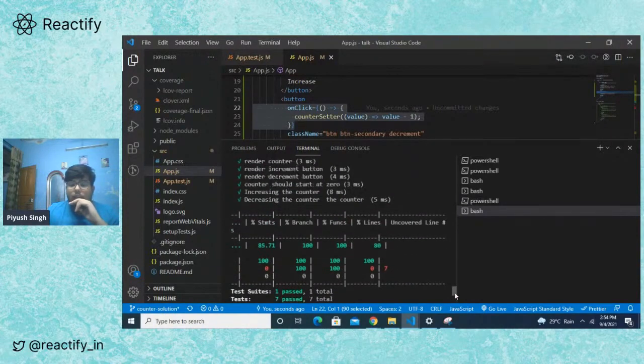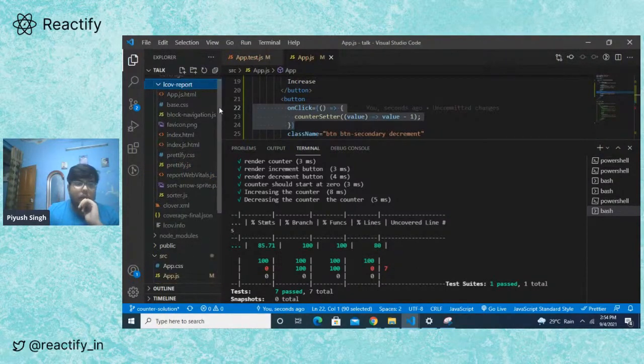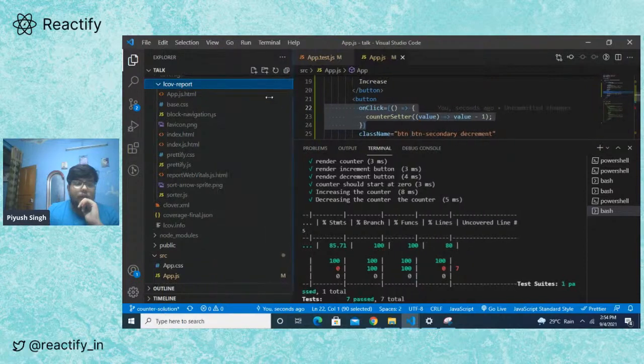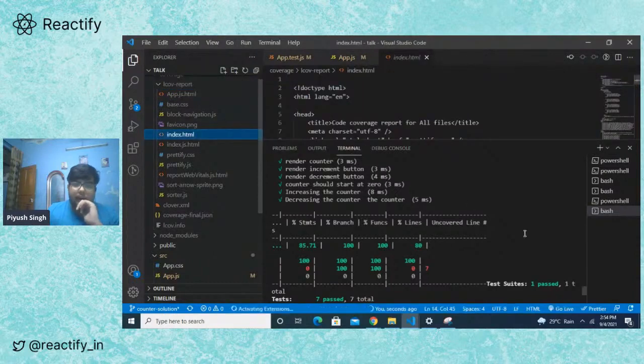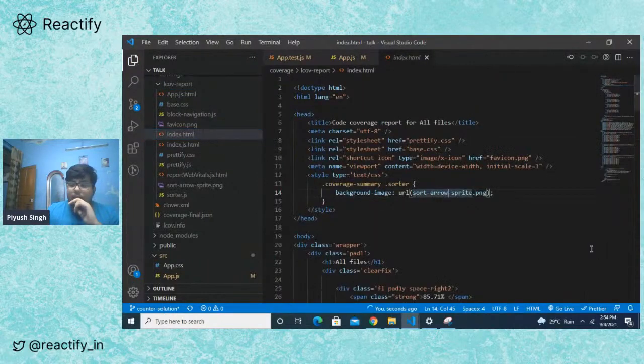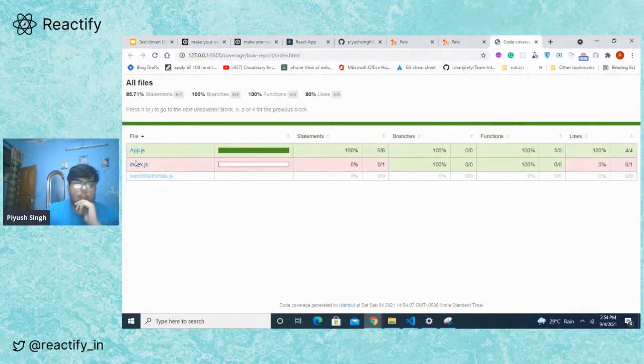For example, if you can see this, it tells us the percentage of lines that are covered, functions covered, and branches covered, right? Then there are uncovered lines. It tells us the exact uncovered lines. We have a detailed report. If we go into the coverage folder and into the lcov-report, we get an HTML file. Let me just run this HTML file and show it to you. We get the detailed version of what has been covered.